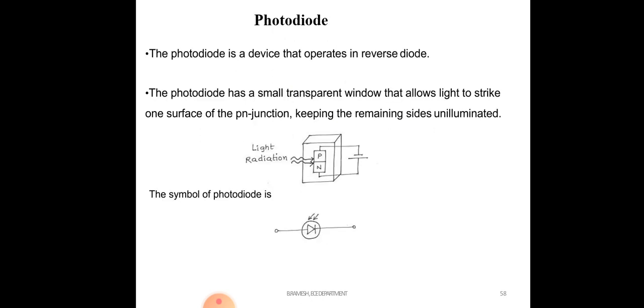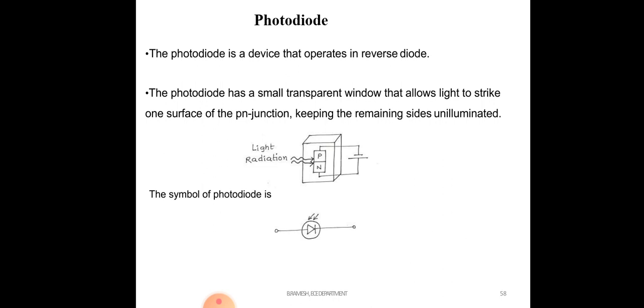Okay, the next device is the photodiode. The photodiode is a device that operates in reverse bias only. The photodiode has a small transparent window that allows light to strike the surface of the PN junction, keeping the remaining side unilluminated.